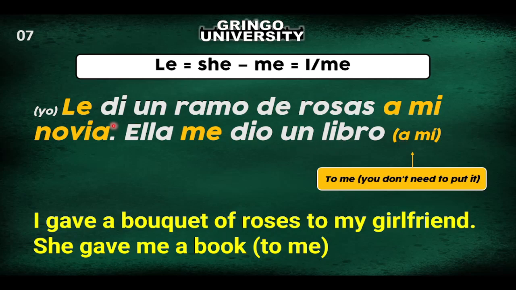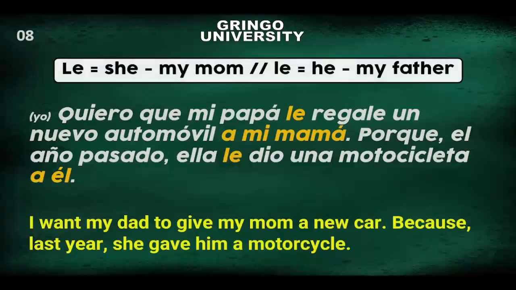But in this case, le is ambiguous. That's why I have to explain it. Okay. Le di un ramo de rosas a mi novia. Before the verb. In English, it will be after the verb. I gave her. In Spanish, it is before the verb. Let's continue with the 8th sentence. We're going to see just 10 of them.